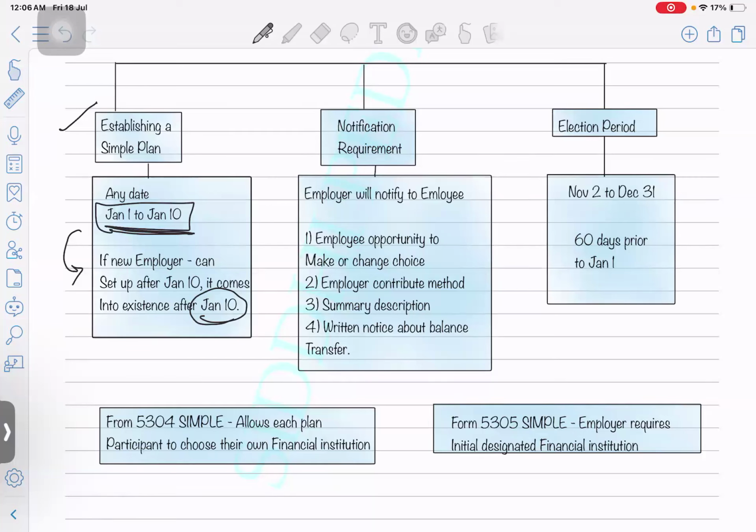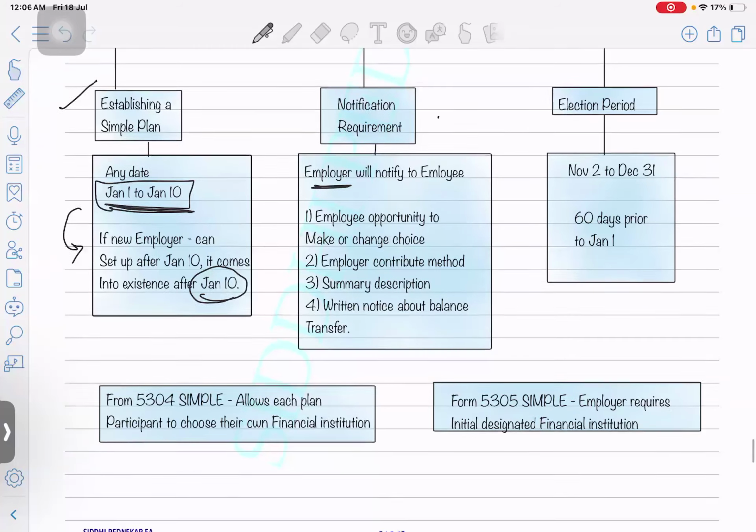So it's very simple. From the date on which you establish the plan, it will be effective from that date, and you are able to take the deductions and make the contributions from that establishment date. Okay, the employer needs to notify the employees that they have the opportunity to make a fixed deduction from their paycheck to the retirement account.